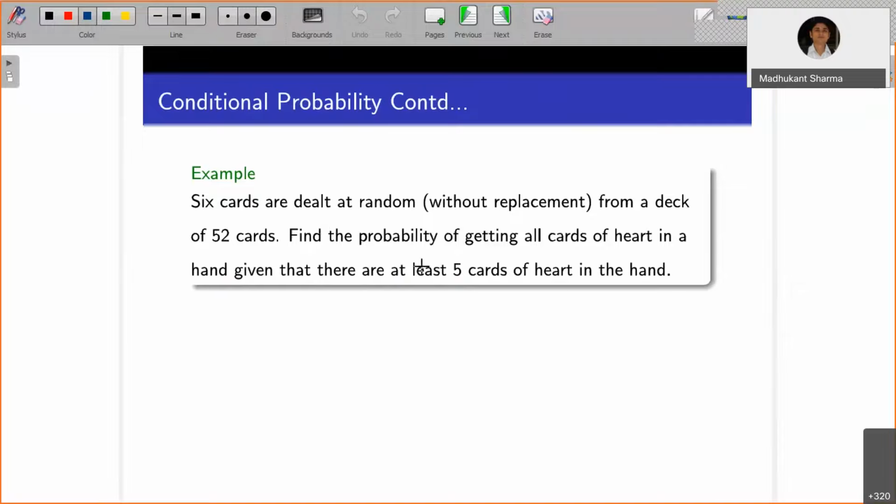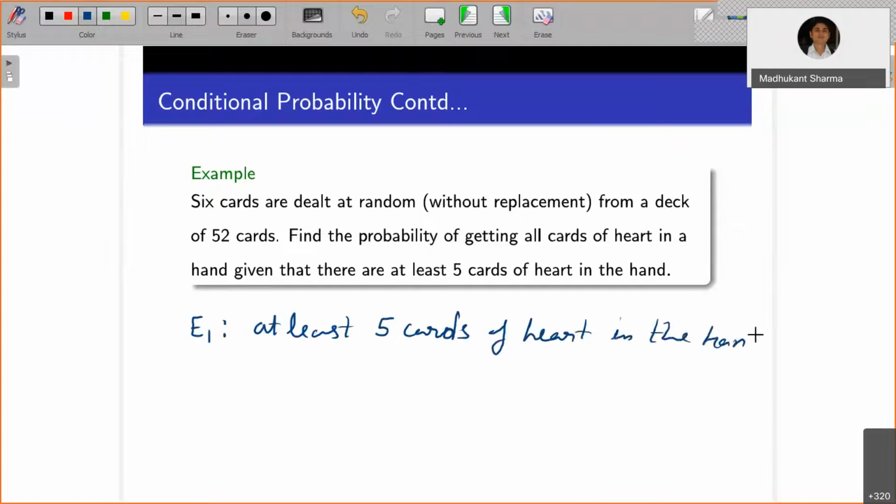Find the probability of getting all cards of heart in hand, given that there are at least 5 cards of heart in the hand. So you can say that E1 is the event that at least 5 cards of heart in the hand, and E2 is the event that getting all cards of heart in a hand.